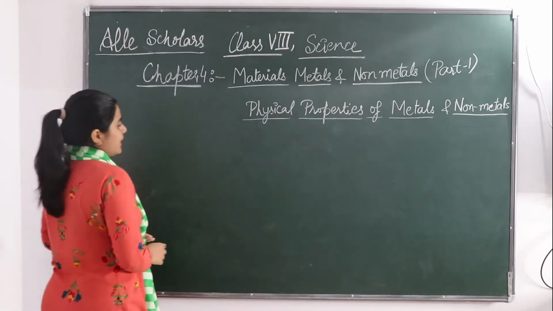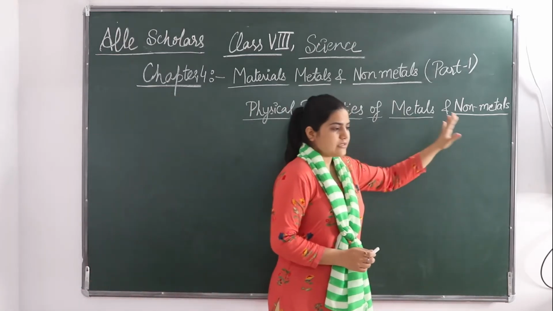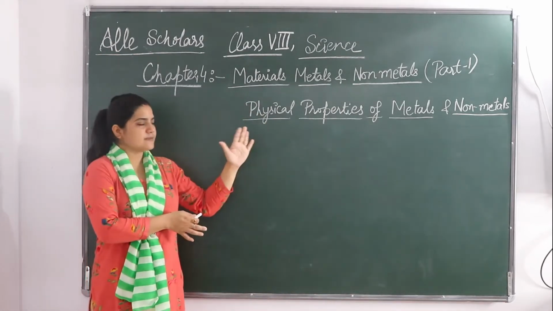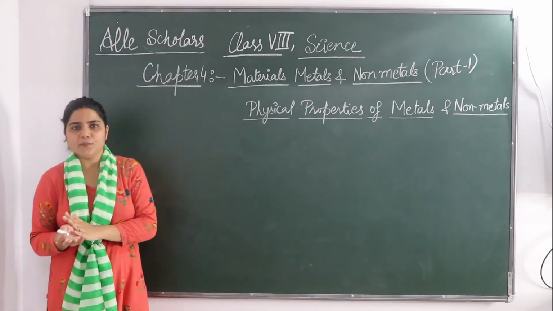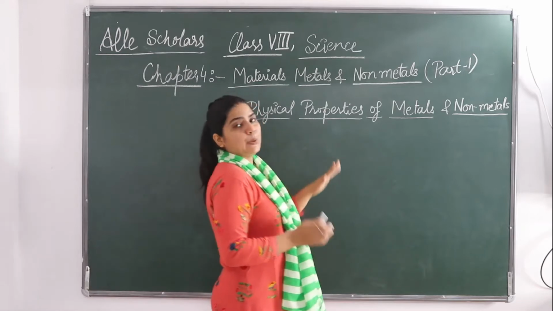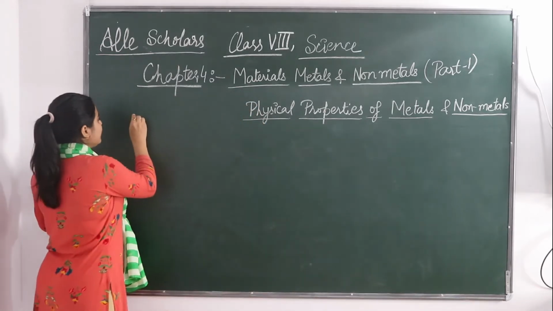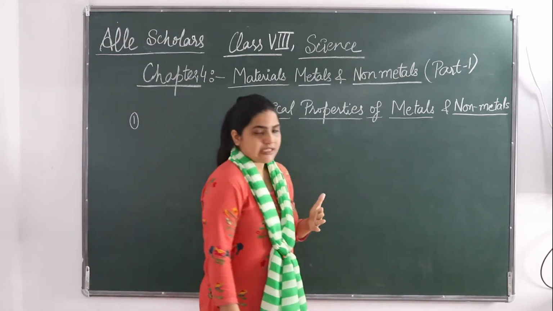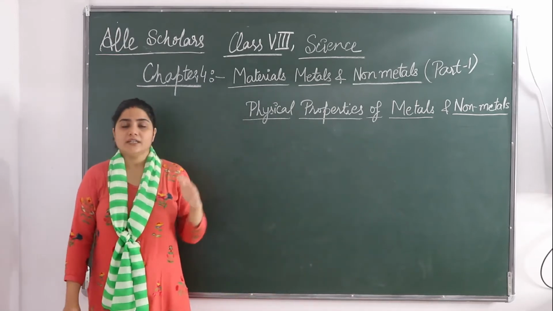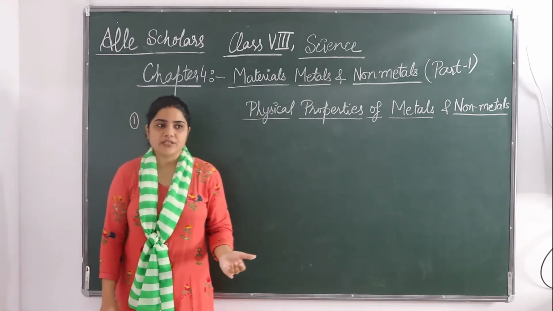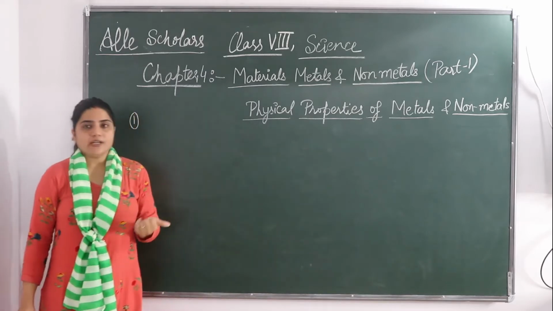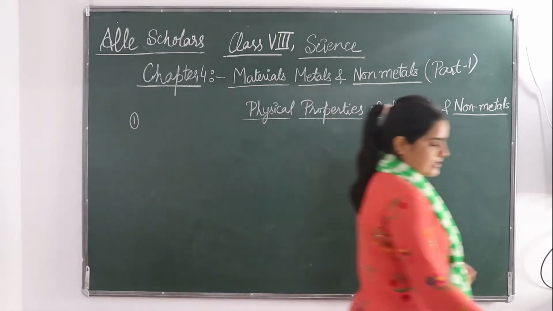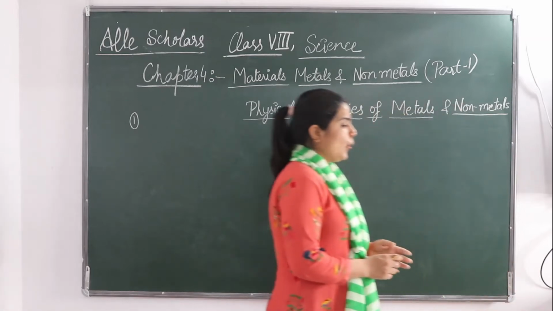Okay, so elements can be classified as metals and non-metals on the basis of their properties. Metals have some different properties, non-metals have some different properties. So today we shall be discussing the physical properties of both. Metals can be lustrous, they are malleable, ductile, and good conductors of heat and electricity. They are solid at room temperature except mercury, which is a liquid. Okay, so let's discuss the properties one by one.